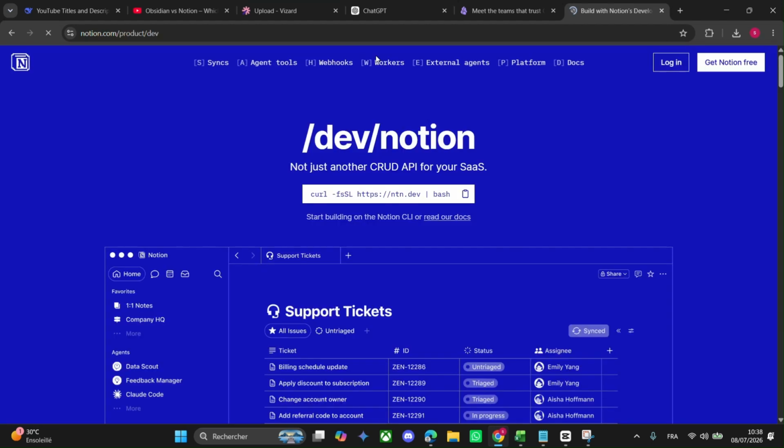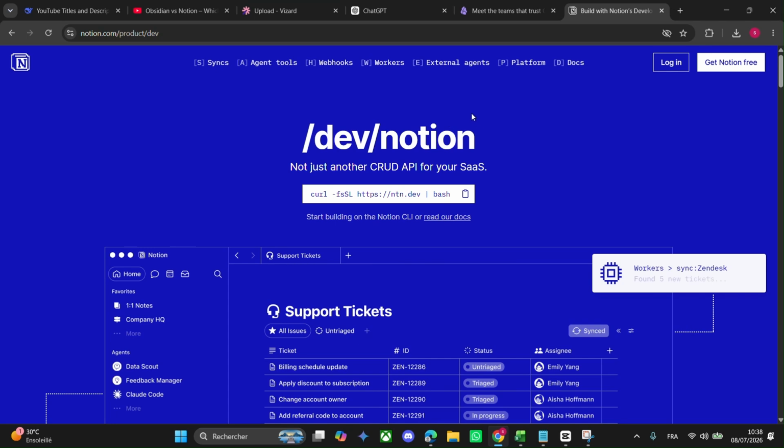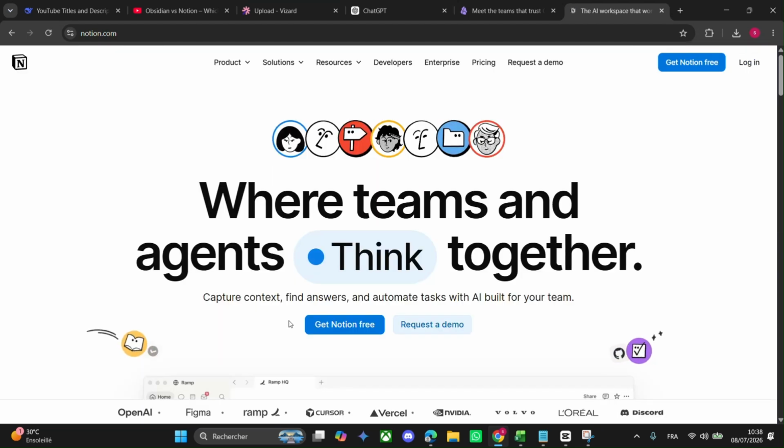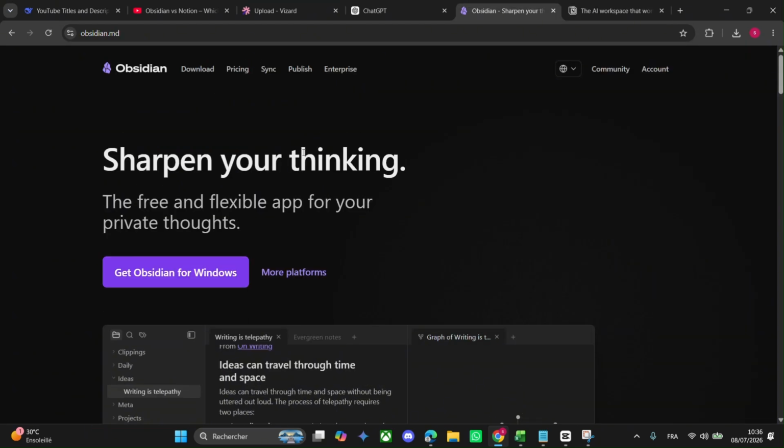We have Notion. Notion's packed with features. You can create notes, to-do lists, calendars, or even full-on databases like a spreadsheet for your book collection or recipe plan. It also has tons of templates so you don't have to start from scratch, plus it's got built-in AI to help write or summarize stuff.